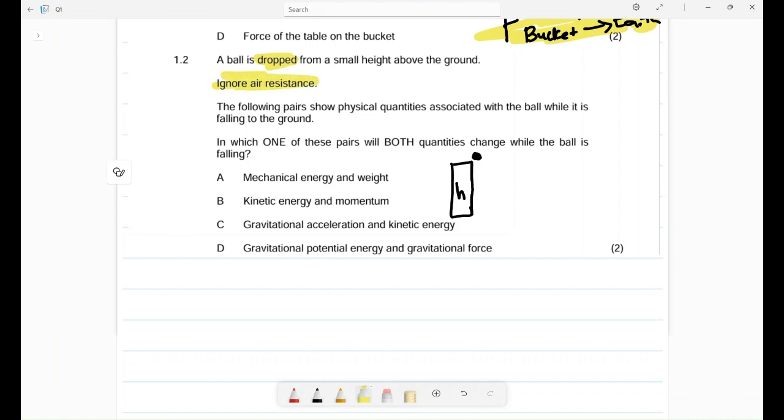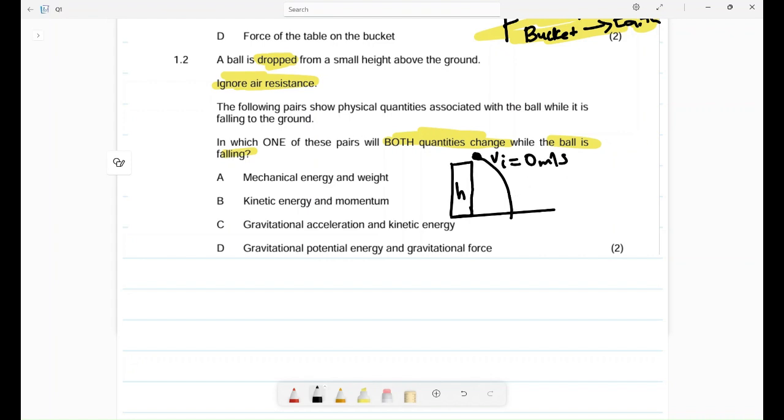The following pairs show physical quantities associated with the ball while it is falling to the ground. In which one of these pairs will both quantities change, while the ball is falling? Now let's start here. The ball was dropped, until it reaches the ground. Here the initial velocity was 0 because it was dropped.